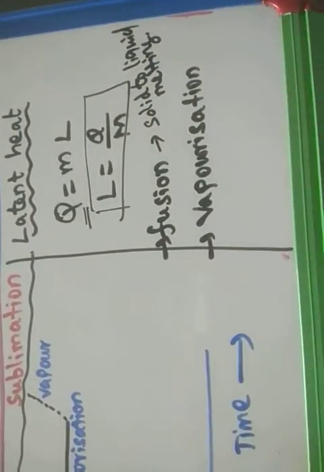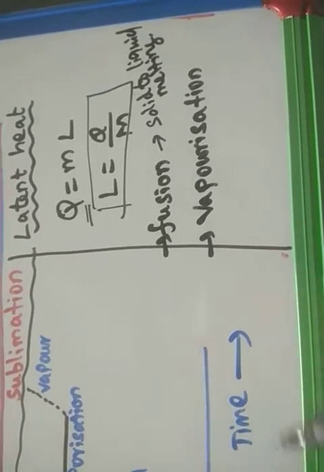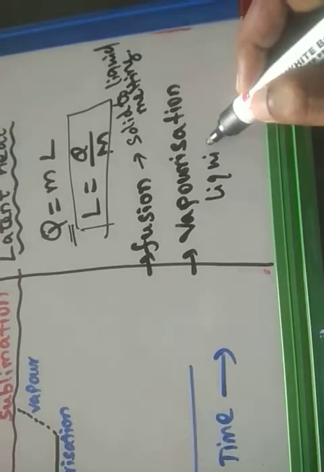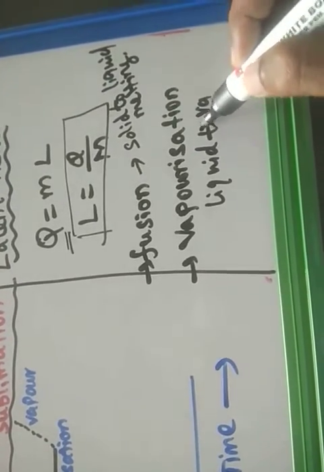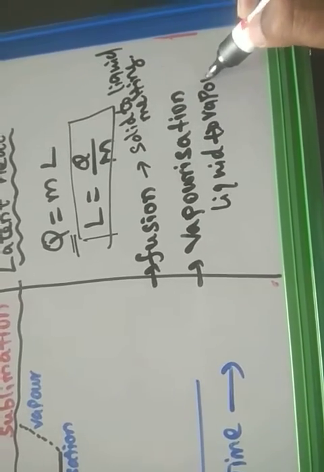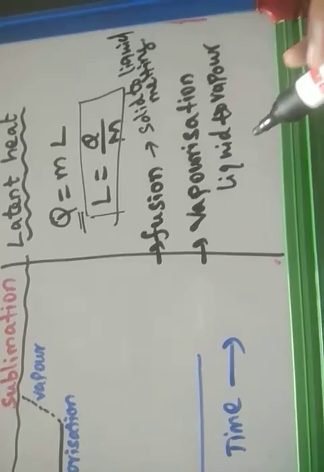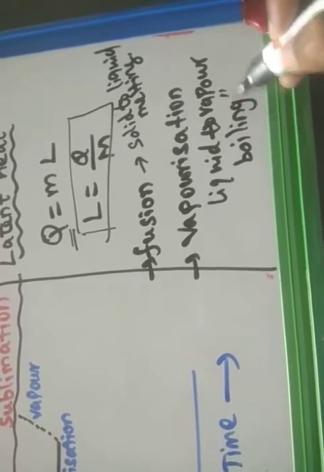Latent heat of vaporization is the amount of heat required to change the state of unit mass of the substance from liquid to vapor. This is boiling.